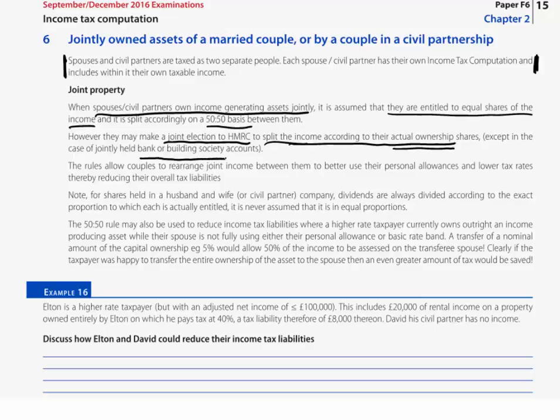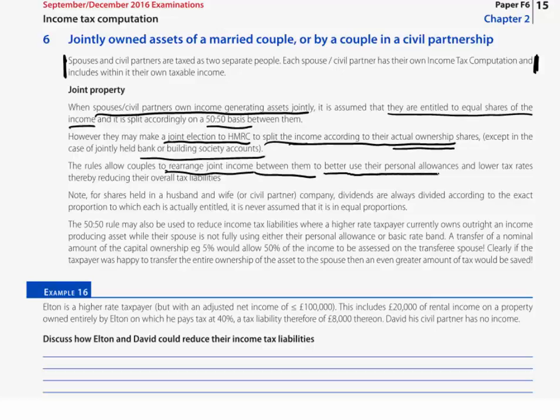Now this election is available in relation to jointly owned assets other than in the case of bank or building society accounts, where the interest income generated by that will be split 50-50. There is no such election in relation to that type of interest income. But otherwise, and again, the most likely one that we'd ever see would be property income on a jointly owned property.